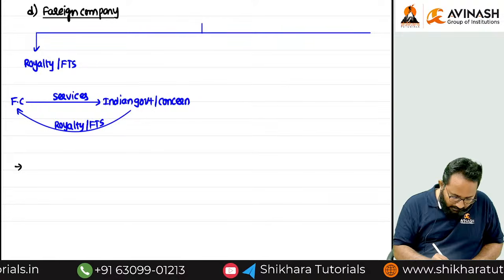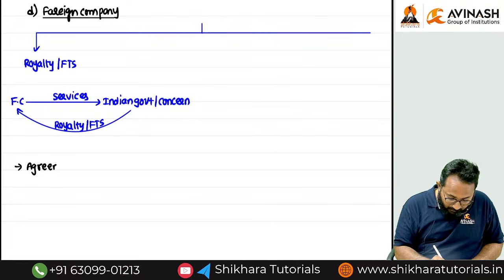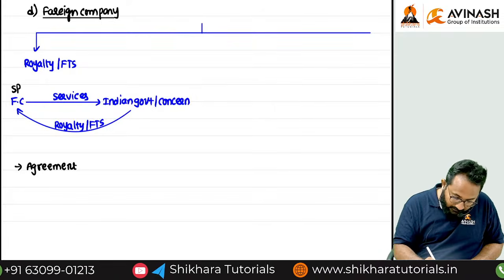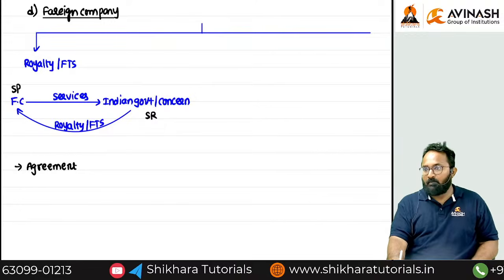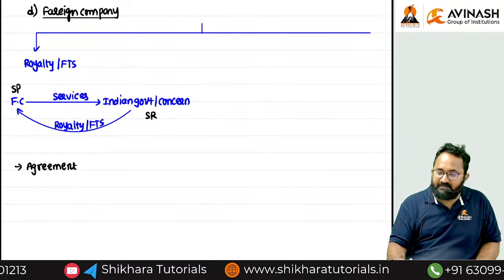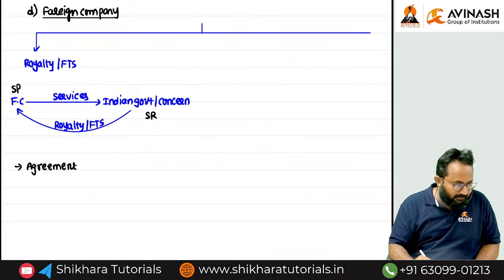But here the agreement date is important. Agreement between whom? Service provider and service recipient. Who is the service provider? Foreign company. Who is the service recipient? Indian company. In between them, definitely an agreement must be there.